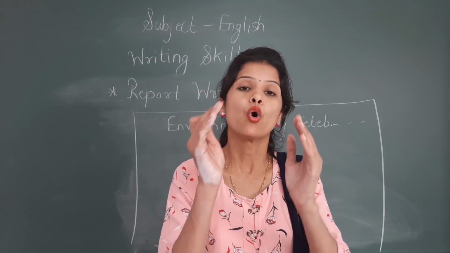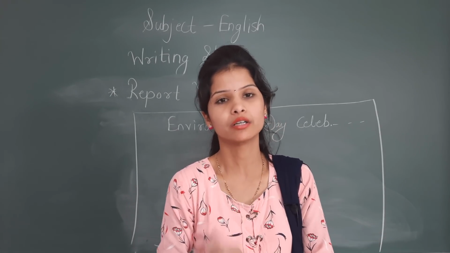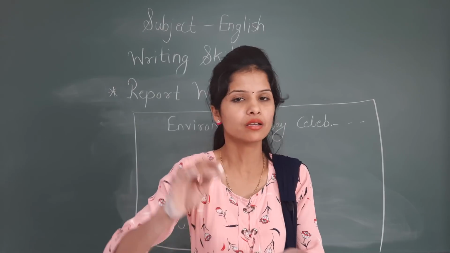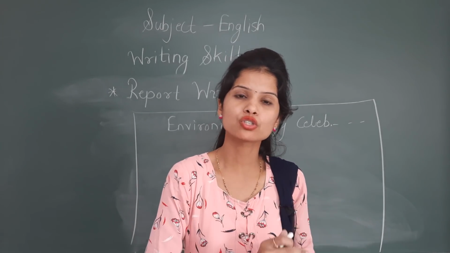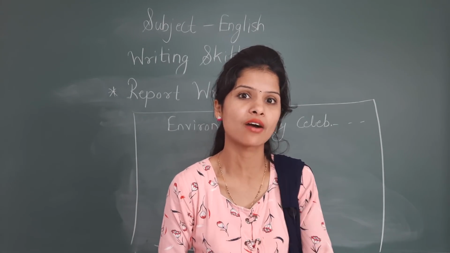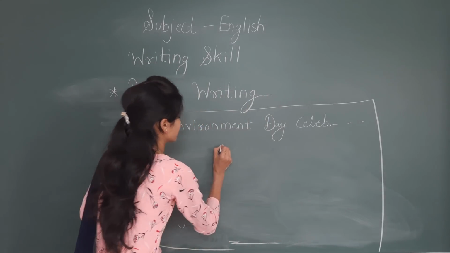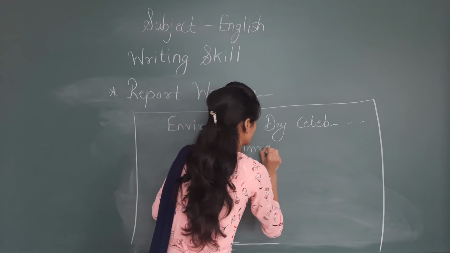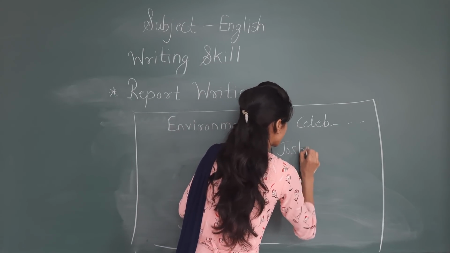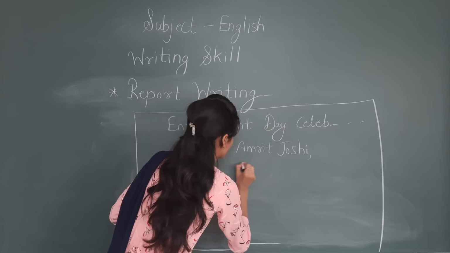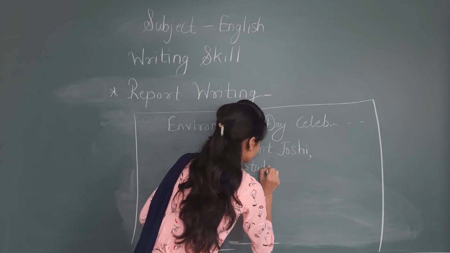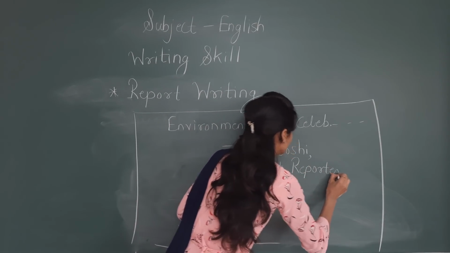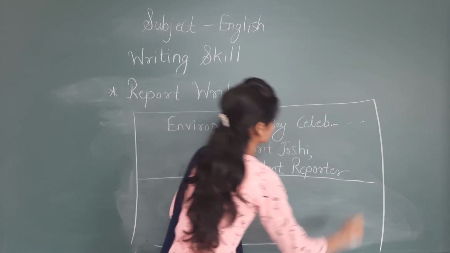By line means who wrote the report. See, if event report is there, then you have to write by student reporter. But if news report is there, you have to write by staff reporter. Now you will write here the by line. For example, by Amrit Joshi. Now this is environment day celebration, no? So you have to write like this, student reporter. Then after that, leave one line space.